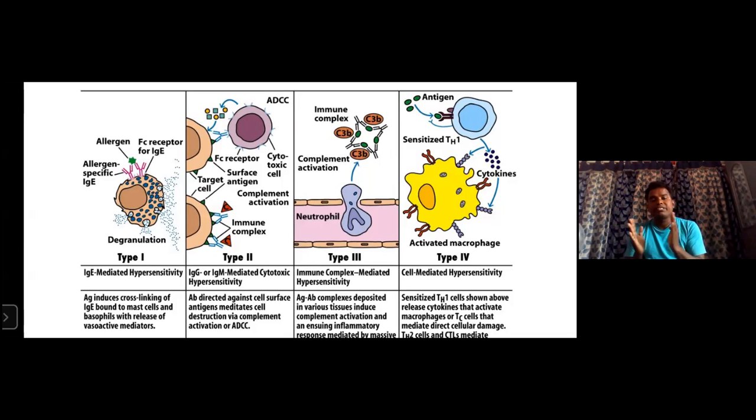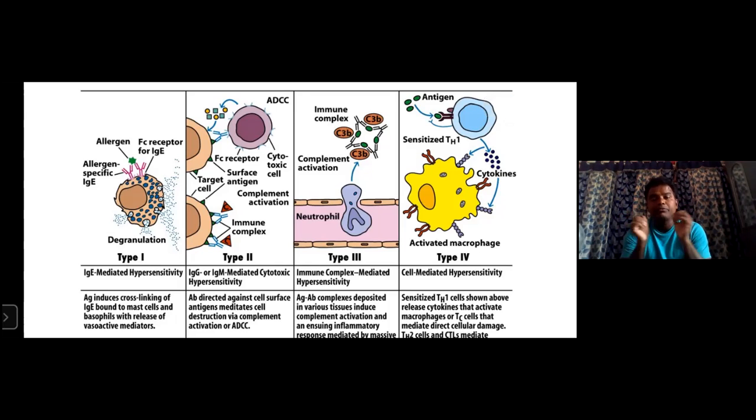Next, type 2 hypersensitivity is mediated by IgG or IgM. That is a very important thing.